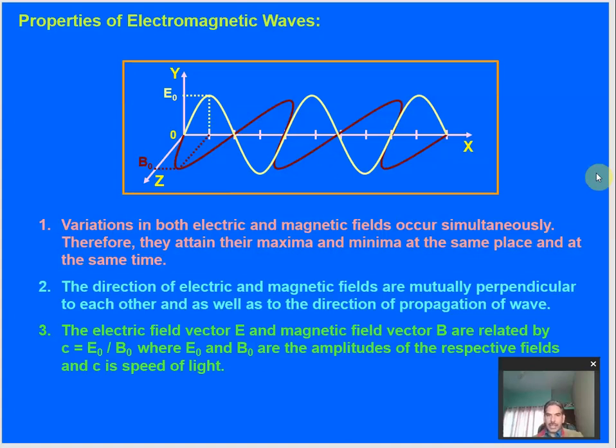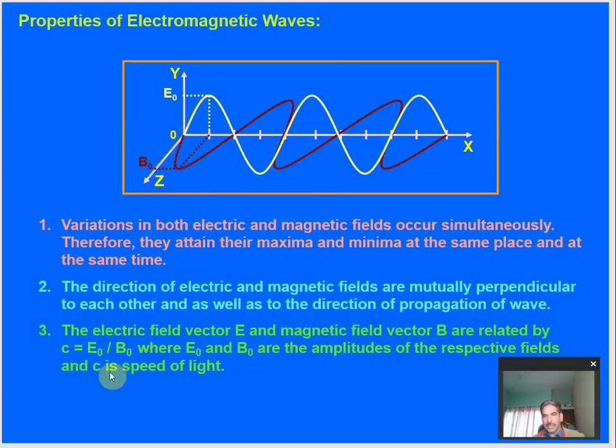Next is the directions of electric and magnetic fields are mutually perpendicular to each other as well as to the direction of propagation of the wave, just as we have discussed. The electric field vector E and the magnetic field vector B are related by this relationship: c is equal to E naught divided by B naught, where E naught and B naught are the amplitudes, or we can say the highest or peak values of the electric field and the magnetic field.